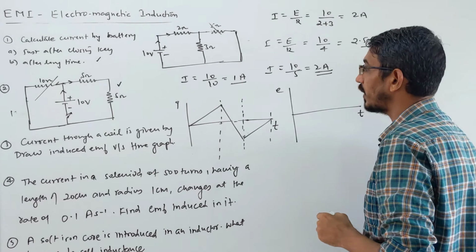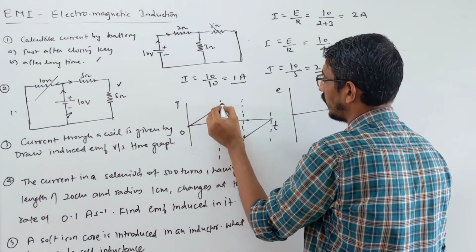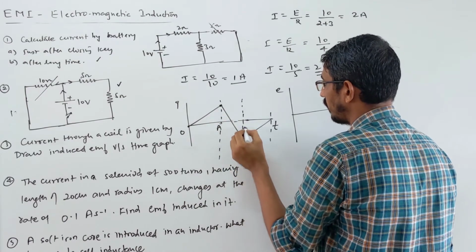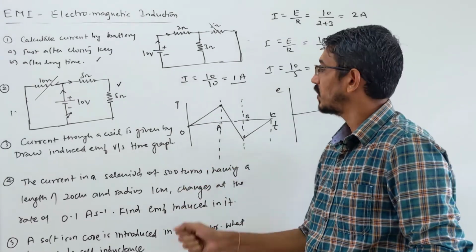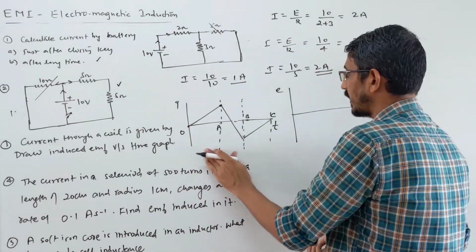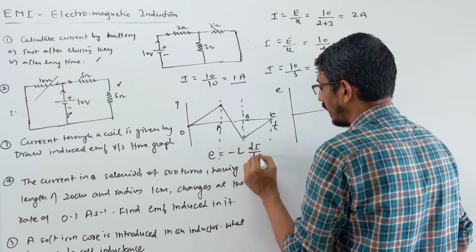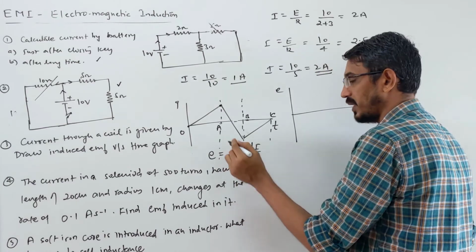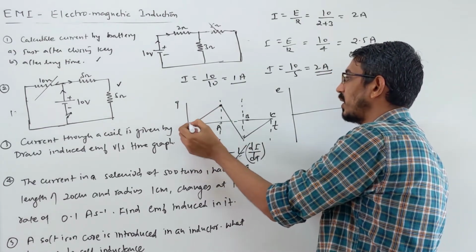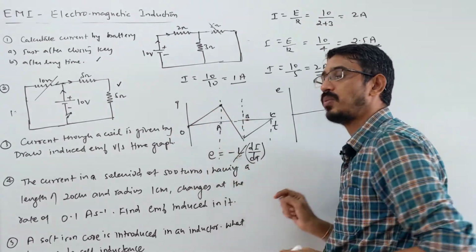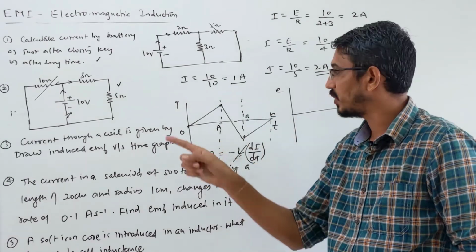To understand, I am writing some points. The current is growing from point O to point A, then decaying from this point B, and this point C. Look here, we are talking about an inductor. Current is growing, right? The induced EMF, everybody knows, is minus L di by dt. L is a constant, so forget this. Now we need the rate of change of current. From O to A in this graph, the rate of change of current is constant, right? Current is growing at a constant rate because it's a straight line.